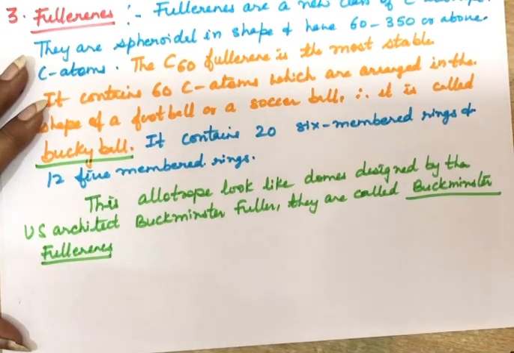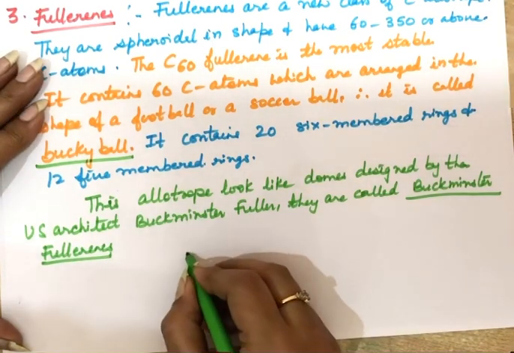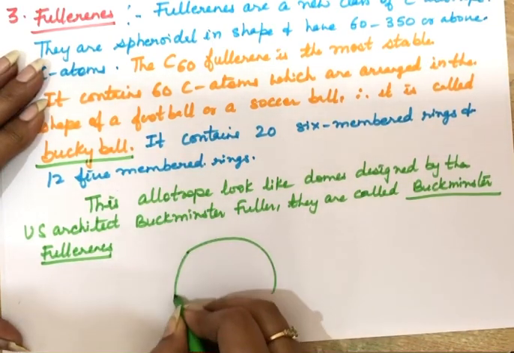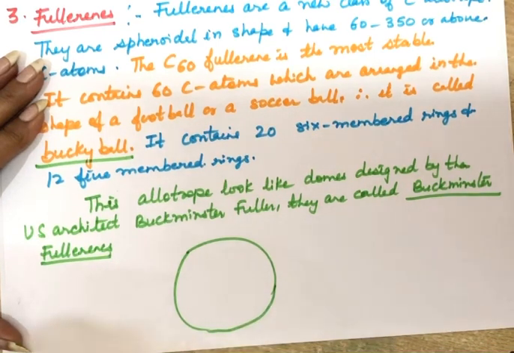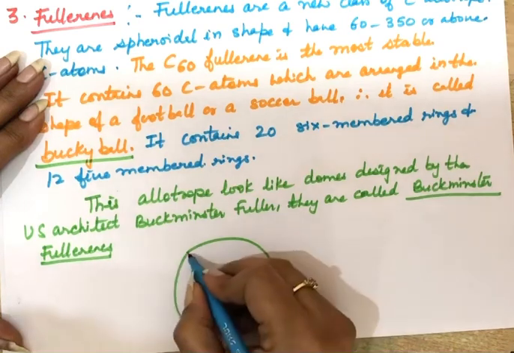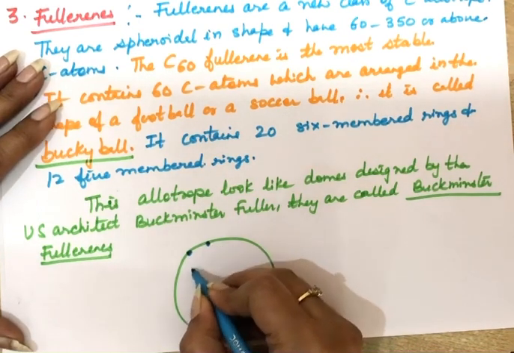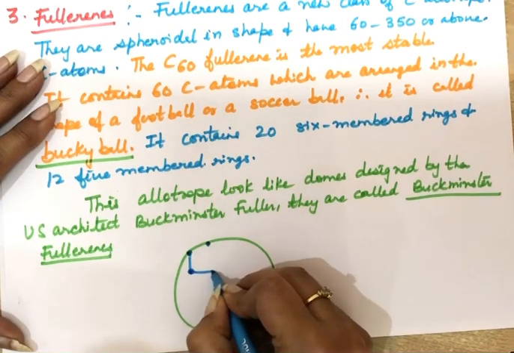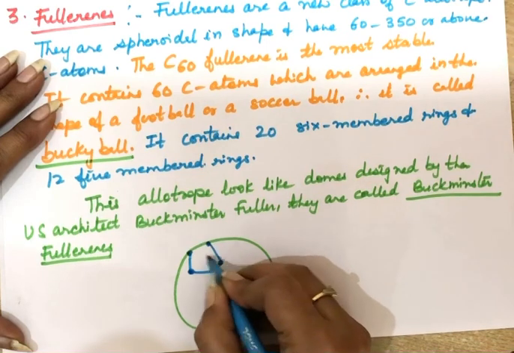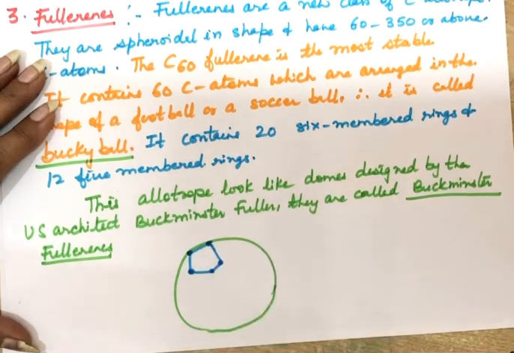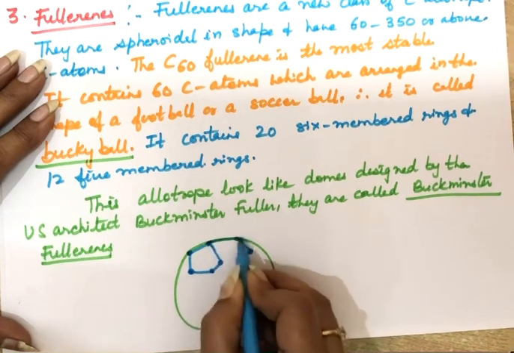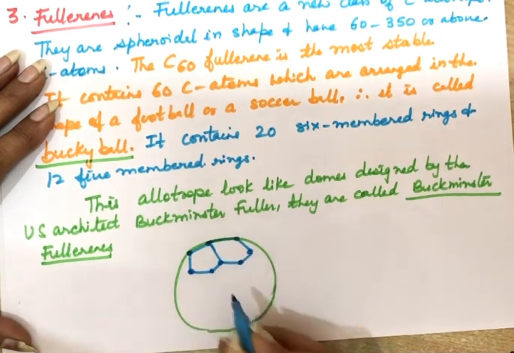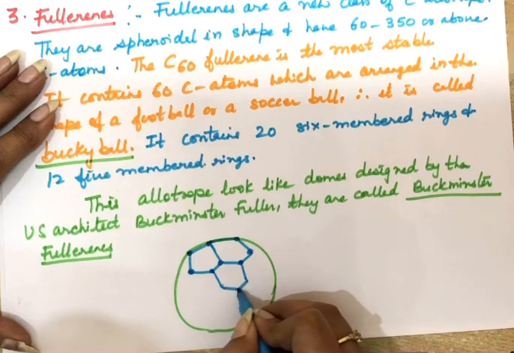If we draw the structure of this, it's just like a football, like a soccer ball, and in the center there are some 5-membered rings and some 6-membered rings. Suppose there are carbon atoms here, 3rd carbon atom, 4th, and this is 5th. So a 5-membered ring is formed here. Similarly, this one is combining with 1, 2, 3, 4 and a 5-membered ring. Now here I'm drawing a 6-membered ring.